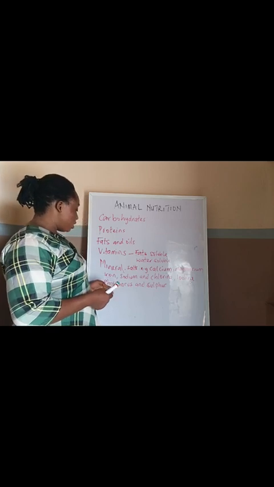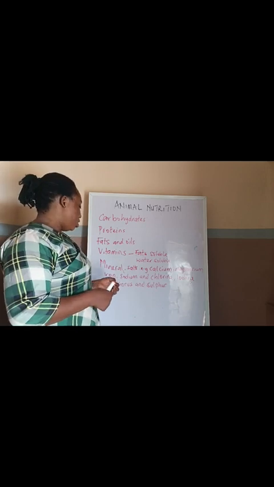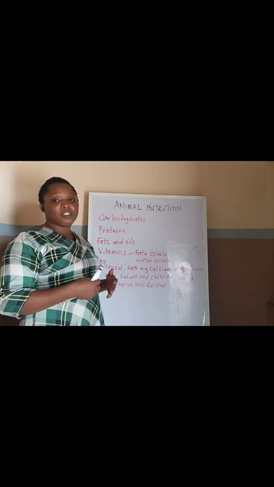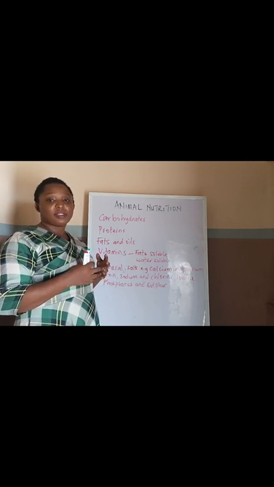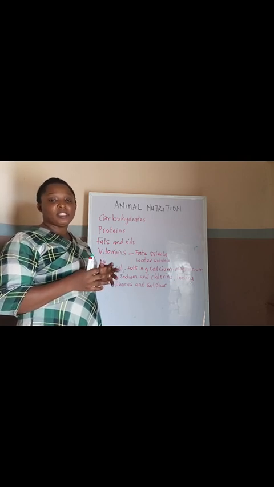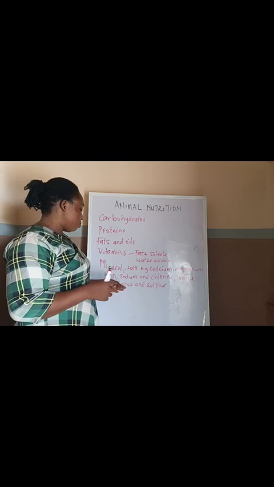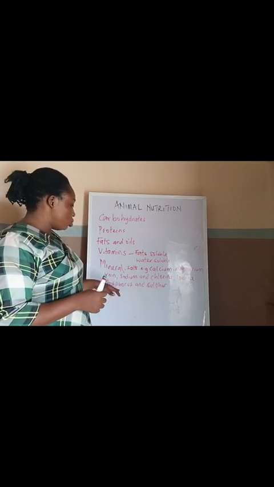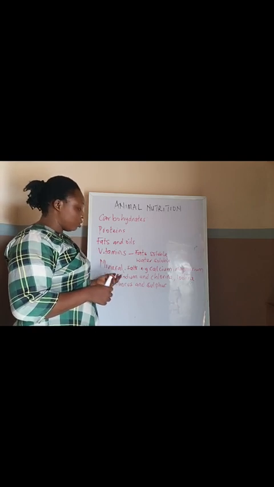So this phosphorus is necessary for proper respiration in the body, and also phosphorus forms part of the DNA and the RNA. That's the compound that carries the genetic information of animals. So phosphorus makes an important part of that, and it's also necessary for strong teeth and strong bone development.